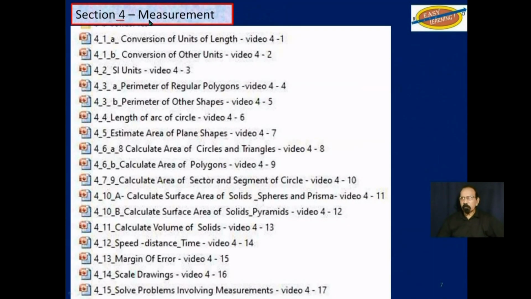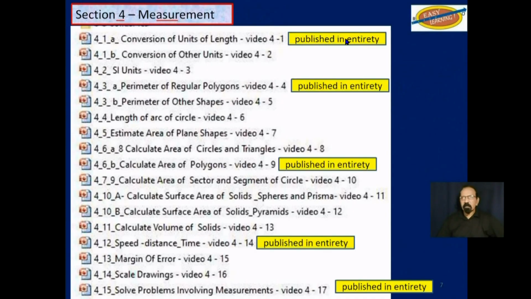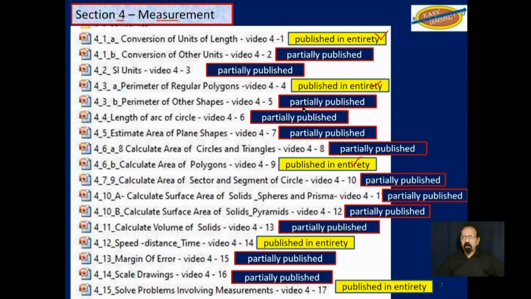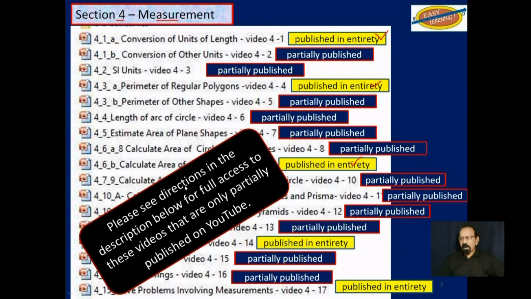Section 4, measurement. These that you see indicated here in yellow have been published on YouTube in their entirety. The others are only partially published. Please see directions in the description below for full access to these videos that are only partially published on YouTube.